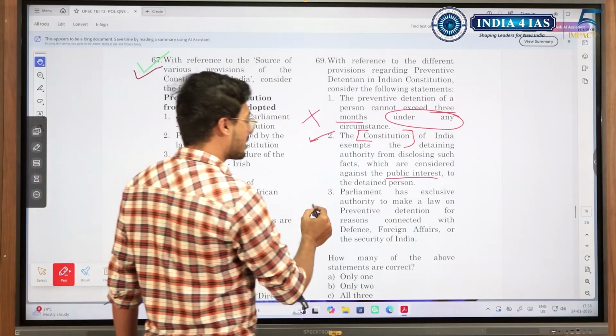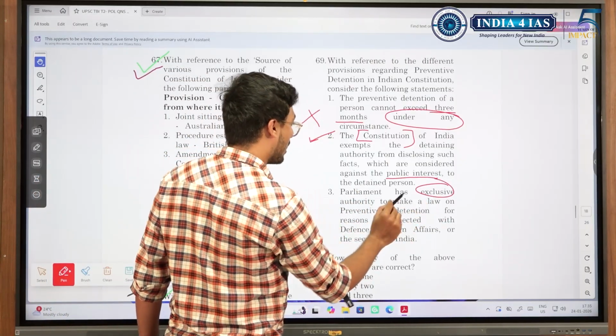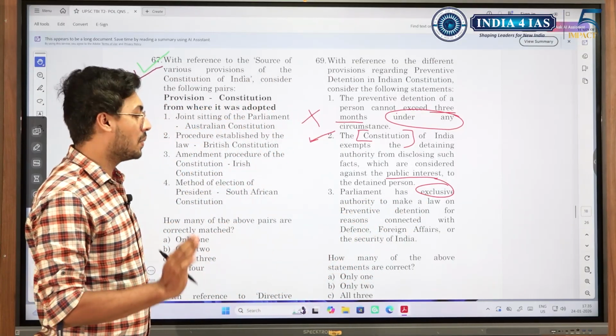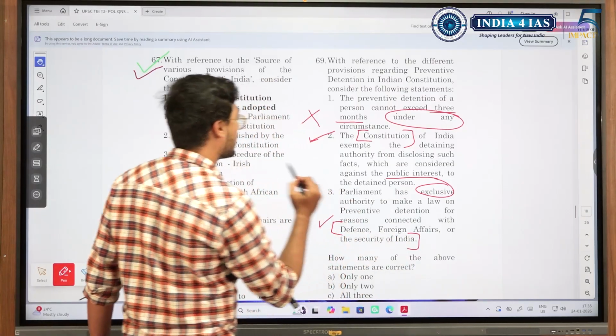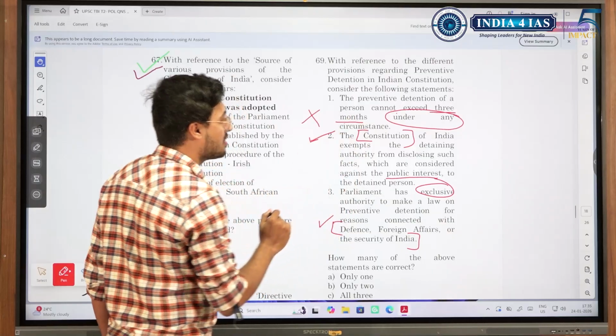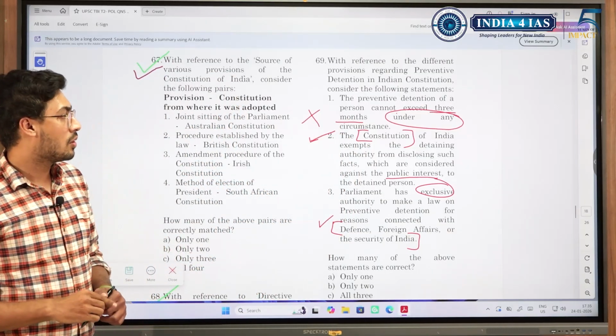So again, Parliament has exclusive authority to make law on preventive detention. No, it doesn't have. Sorry, it does not have exclusive authority on all the subjects, but on these subjects it does have exclusive authority. This is correct. So like I said, here there is an extreme sentence. I remember while attempting the prelims paper, there was another extreme sentence.